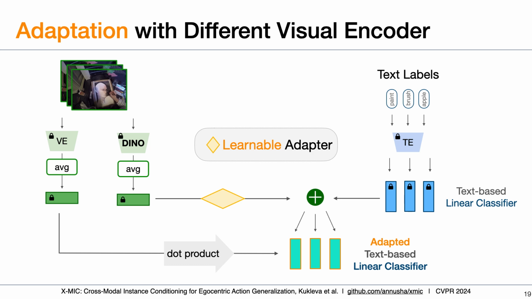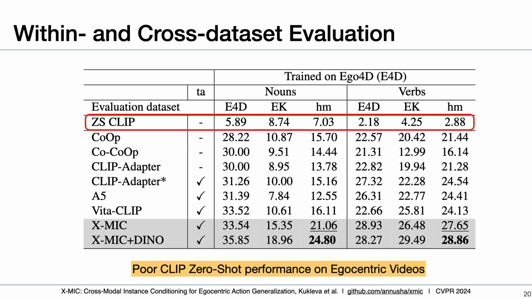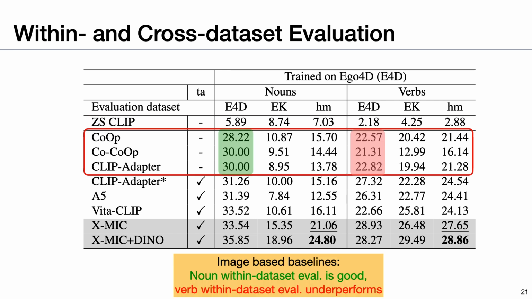Now let's discuss the main results of our method. This table is divided in two parts, whereas on the left is the accuracy on nouns and on the right is the accuracy on verbs. Columns refer to the performance on the corresponding datasets, Ego4D and Epic Kitchens. Note that our adapter is trained on Ego4D for this table. The highlighted zero-shot CLIP performance is very poor and leaves great room for improvement.